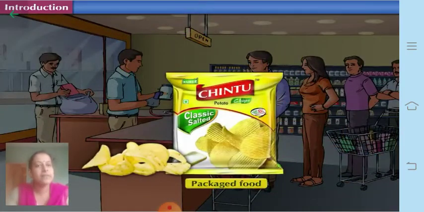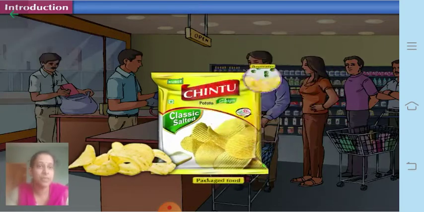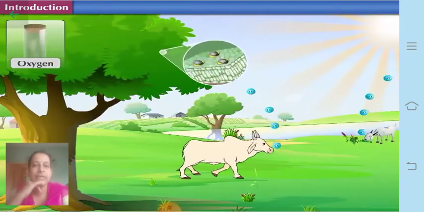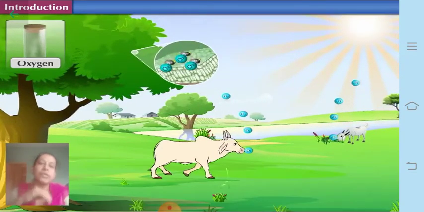Then the packaged materials which you get in the market, like your most favorite Lays and all these packets, are preserved. How are they preserved? By the use of a gas called nitrogen gas. Then in our day-to-day life we use a very important non-metal called oxygen.